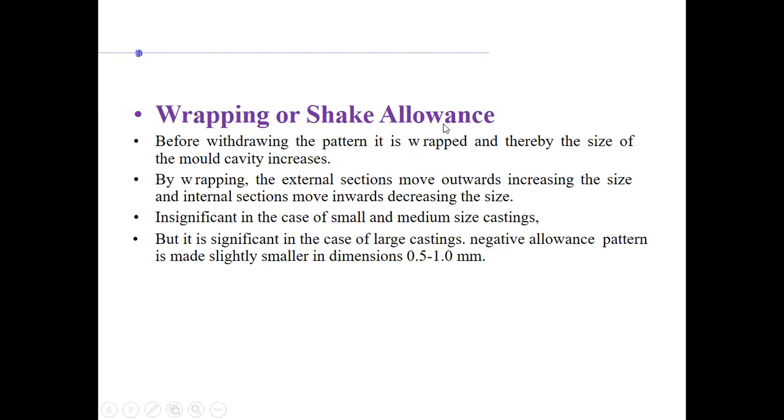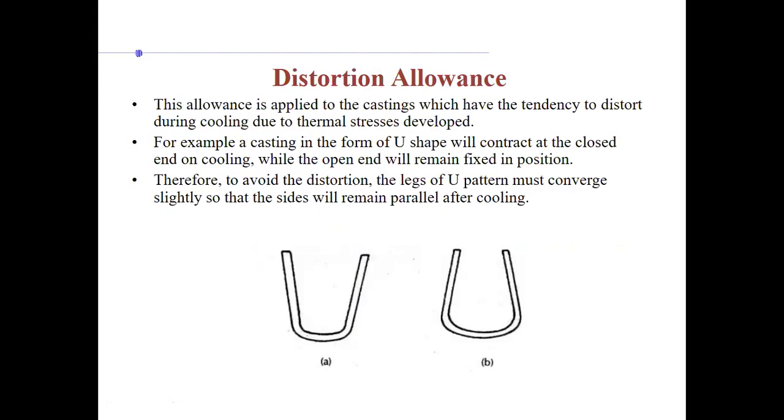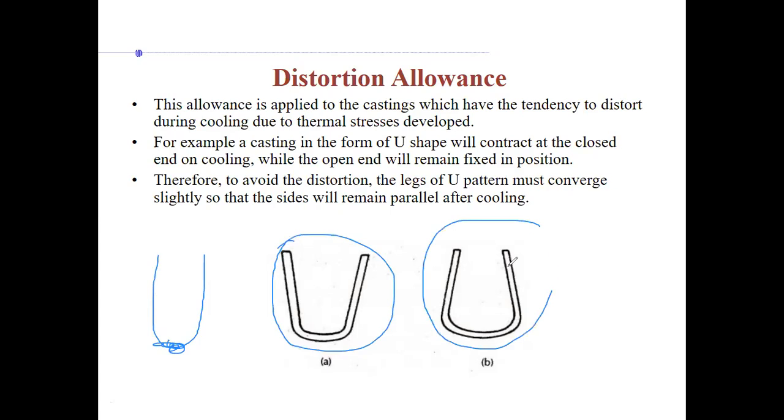Distortion allowance. This is another intuitive one: because of shrinkage, there will be a change in the shape. If, for example, a U is what you want, a clamp-like structure, exact U is what you want. But because of shrinkage, it is coming out to be like this or like this. What to do?